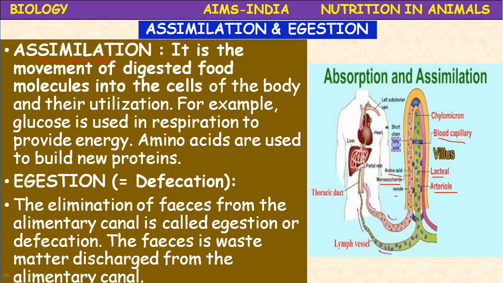If it is retained in the body, it may cause some problems. Egestion is the elimination of the indigestible remains of the food from the alimentary canal. It is also called defecation or evacuation. The waste matter discharged from the alimentary canal is called feces or stool.